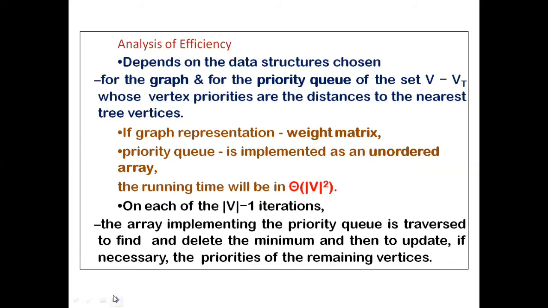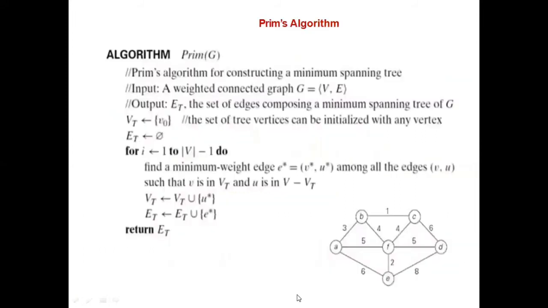So Prim's algorithm, what we have studied: you select any arbitrary vertex and you find out which is the minimum weight. That will be the only part of the minimum spanning tree. Remaining all are not part of the minimum spanning tree. Find out the minimum weight from this, and that edge you add. Now A and B are part of the minimum spanning tree.